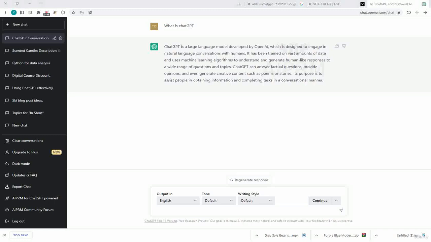Some more limitations that ChatGPT has: sometimes it can struggle to understand the basic context and the meaning of our words. It also doesn't understand sarcasm and jokes, so don't use jokes with it.